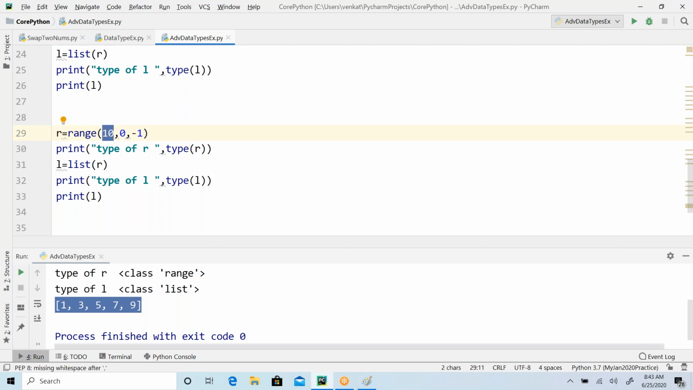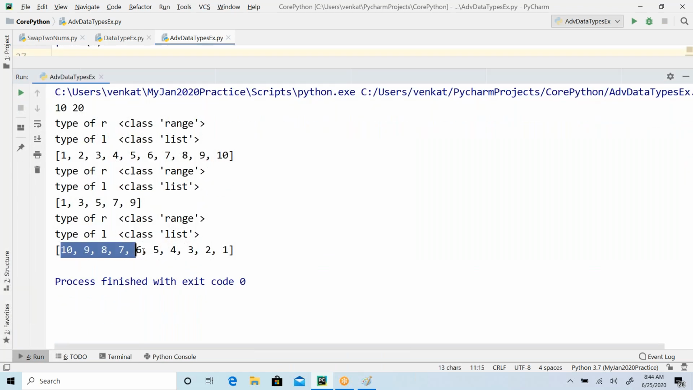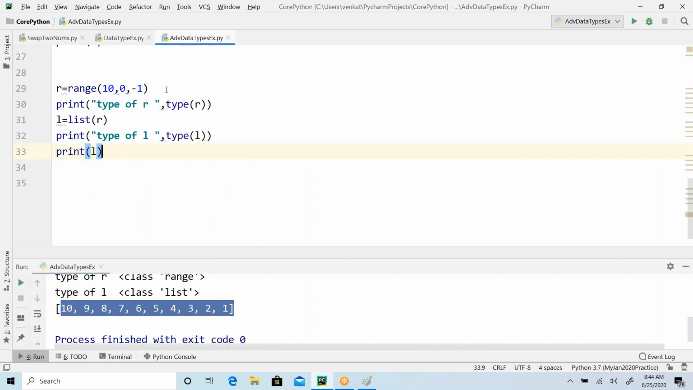It starts from 10, minus 1 is 9, minus 1 is 8, like that it will come down to 0, meaning that 0 is not going to be considered, so it comes down to 1. So it's going to print the numbers 10 to 1. See the last output: 10 9 8 7 6 and down to 1. That will be the case.